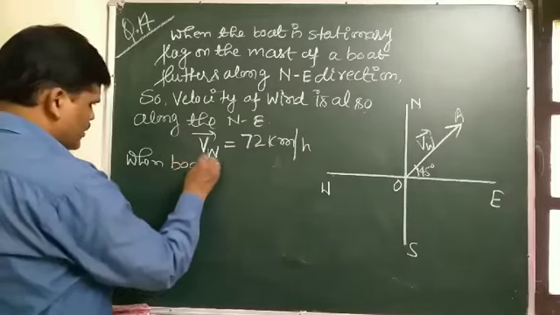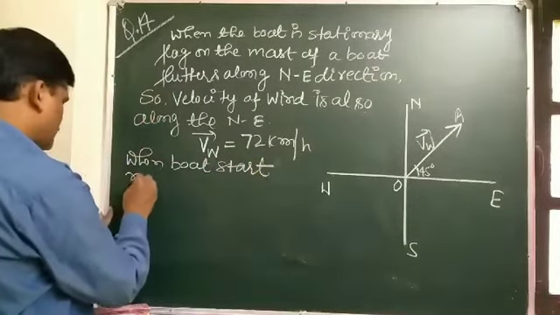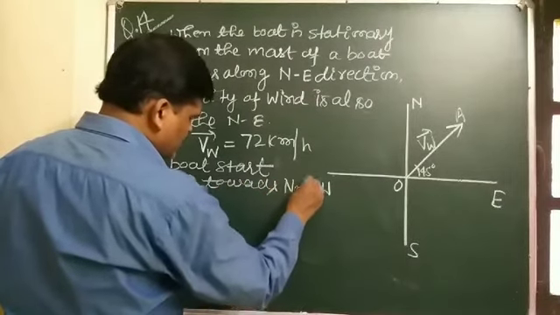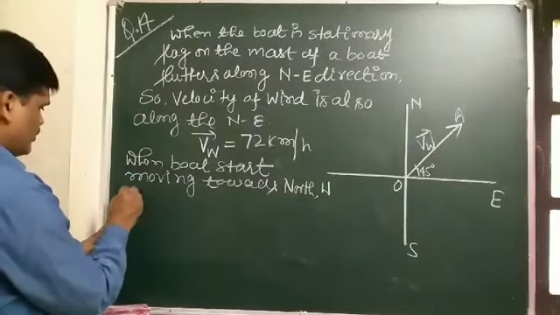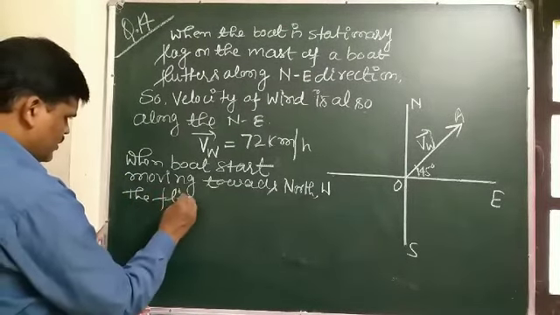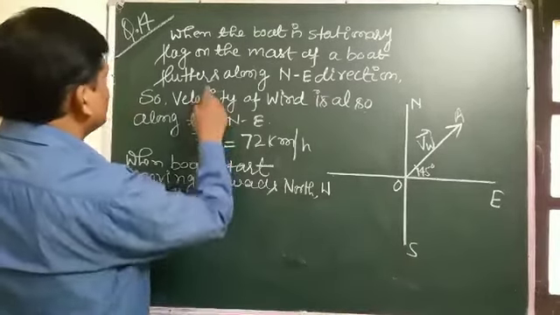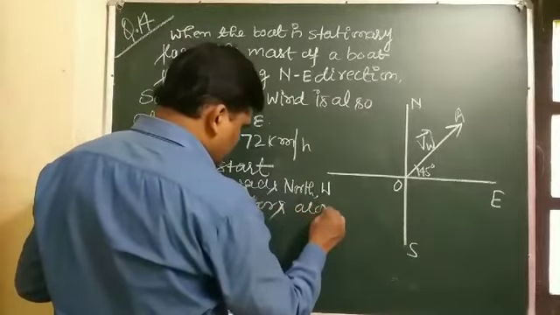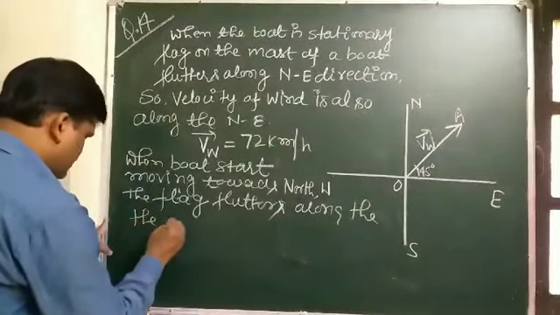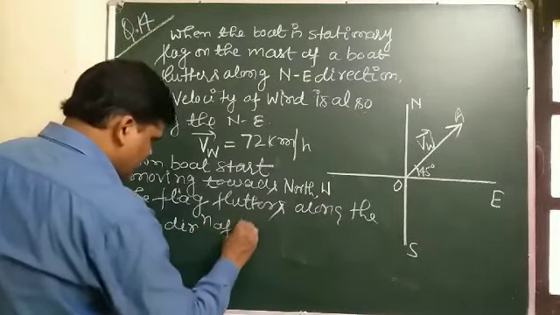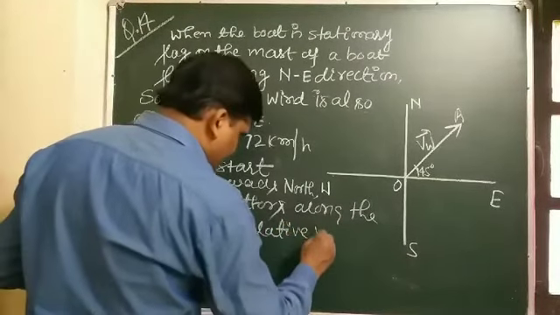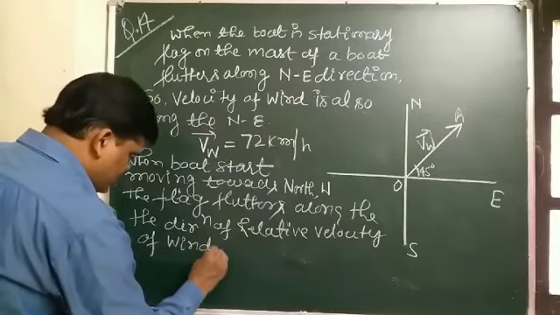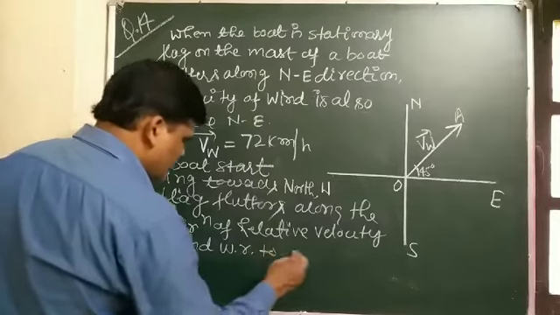When the boat starts moving towards north, the flag flutters along the direction of the relative velocity of wind with respect to the boat.